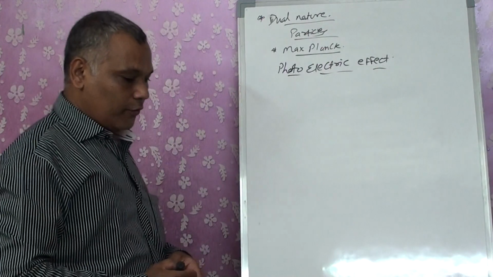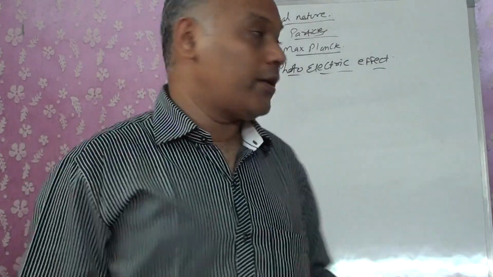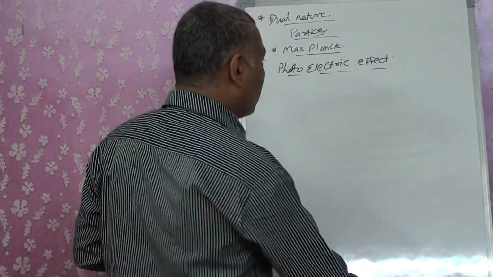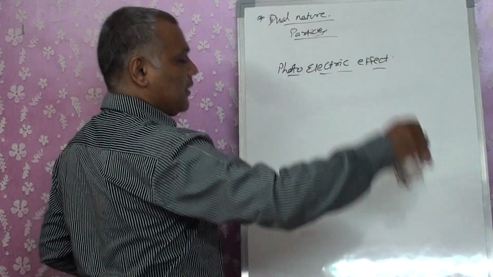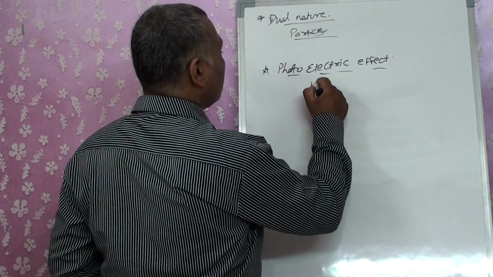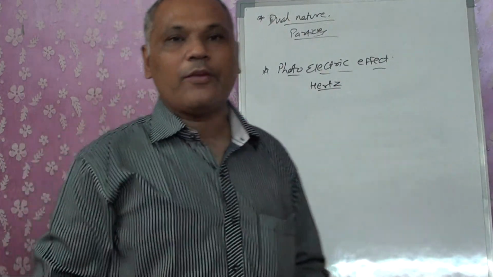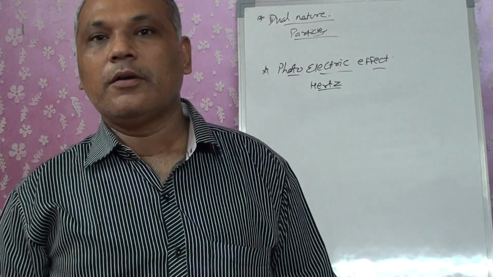Now what is the meaning of the photoelectric effect? To explain it, Planck was helped by another scientist. The photoelectric effect was explained by Hertz.